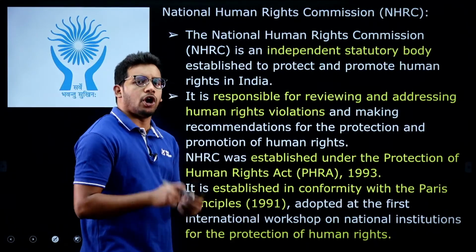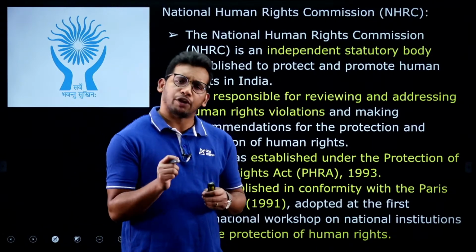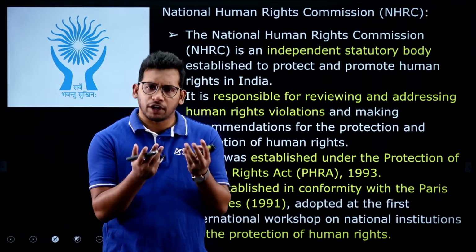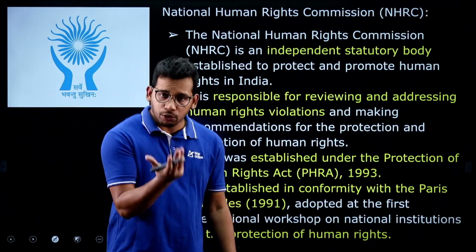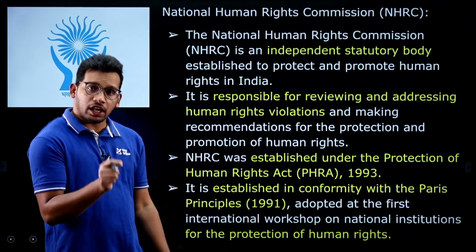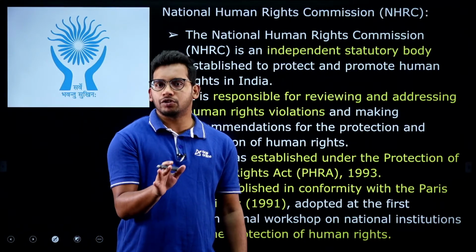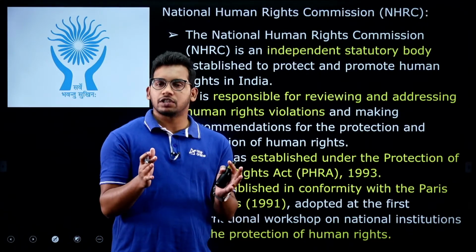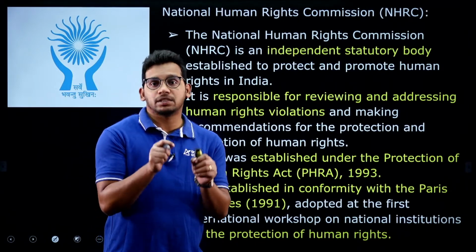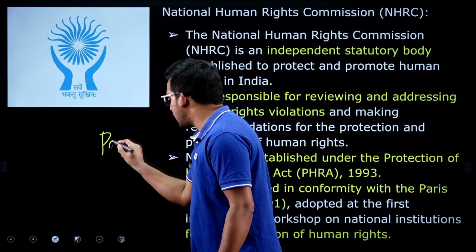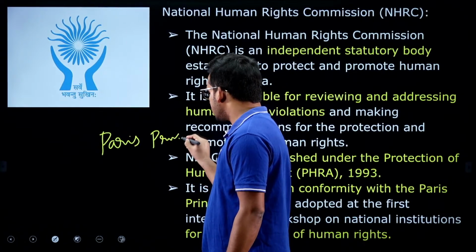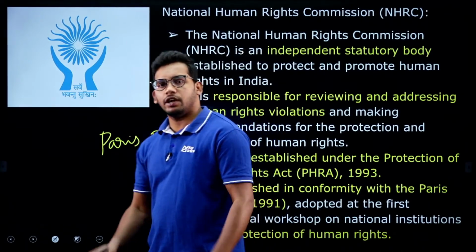So, human rights are those rights for humans which are very basic in nature to live their life without any effect, like freedom of speech, freedom of expression, right to have food. All these are very much human rights. To manage those human rights for all individuals across the world, the United Nations came together in 1991 and established the Paris Principles. The meeting happened in Paris, France in 1991 and they established an accreditation.